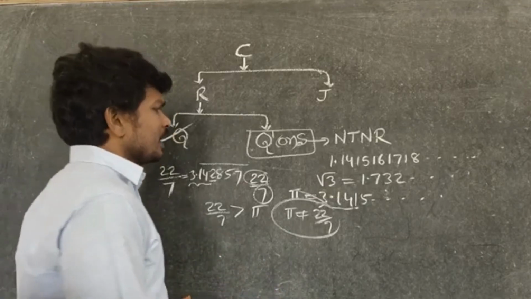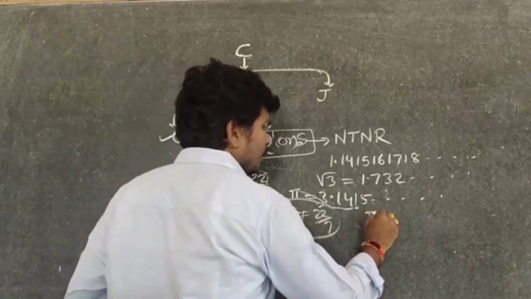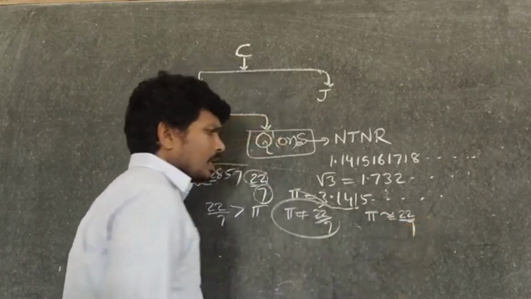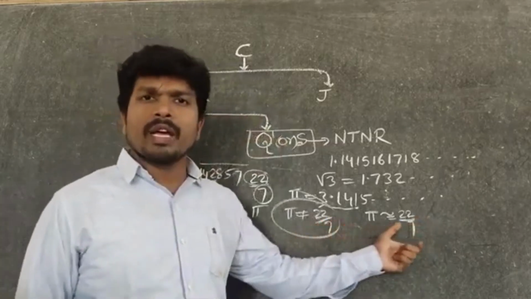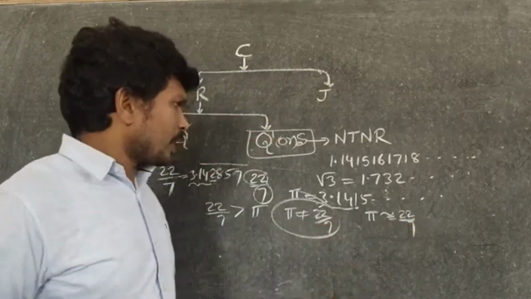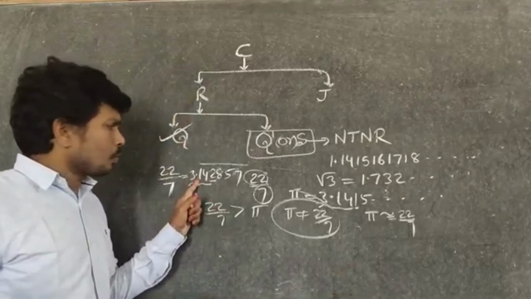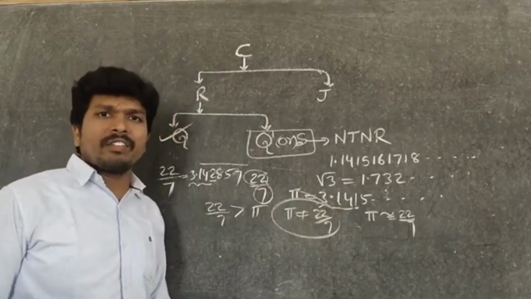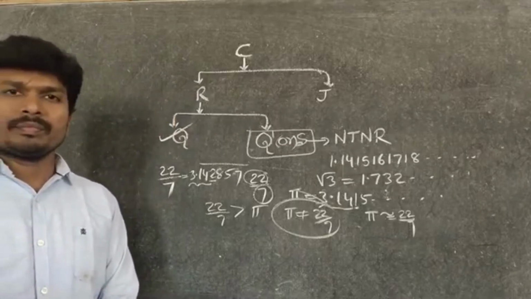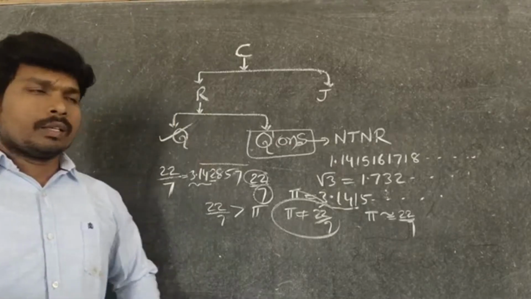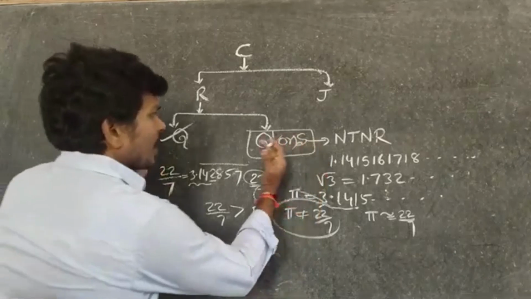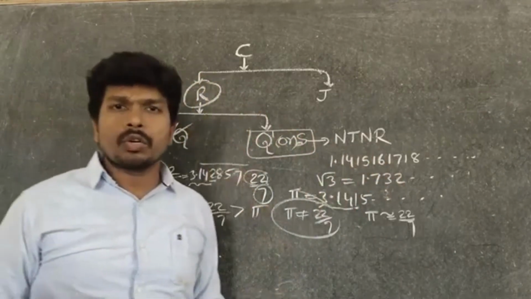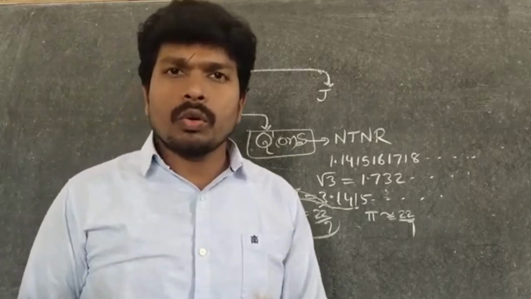But for our convenience, we take the pi value as approximately 22 by 7. That's why in some problems we directly substitute 22 by 7 for pi, because up to 2 decimal places it is the same, no? 3.14, 3.14. Okay, good. Now the combination of rational numbers and irrational numbers are called real numbers. Real numbers are denoted by R. Is root 2 a real number?